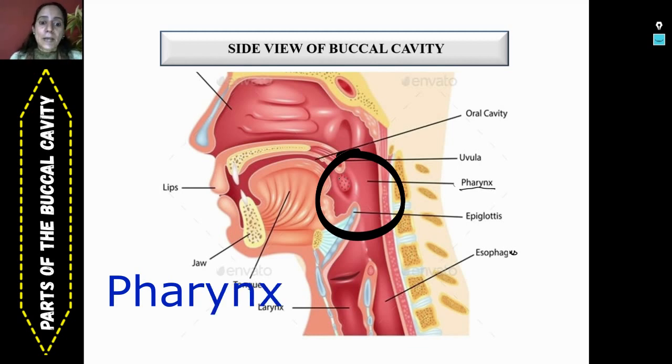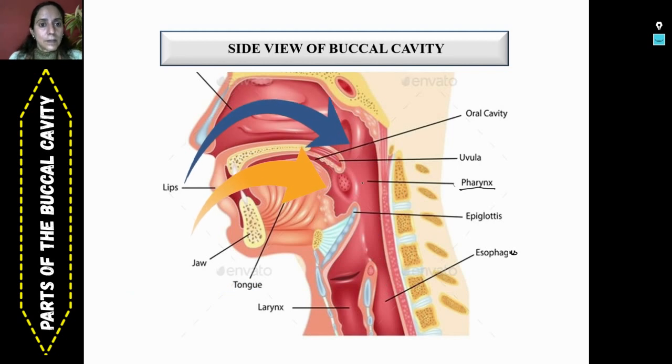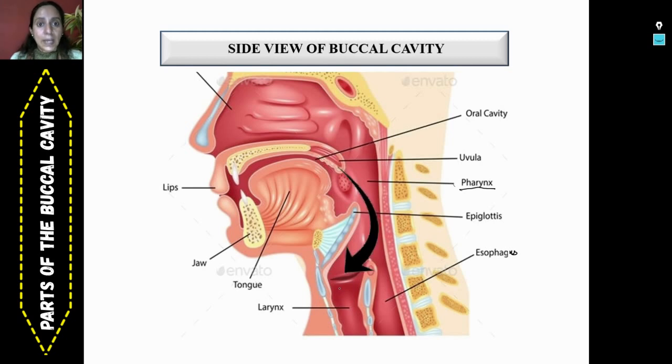This is a common passage for the entry of air, that is inhaling of air, and entry of food. You are generally advised not to speak when you are eating because it can lead to hiccups. It can lead to the entering of those food particles into the windpipe, and that can be fatal for the human being. But don't worry, there is a guard called epiglottis, a structure to guard this windpipe.